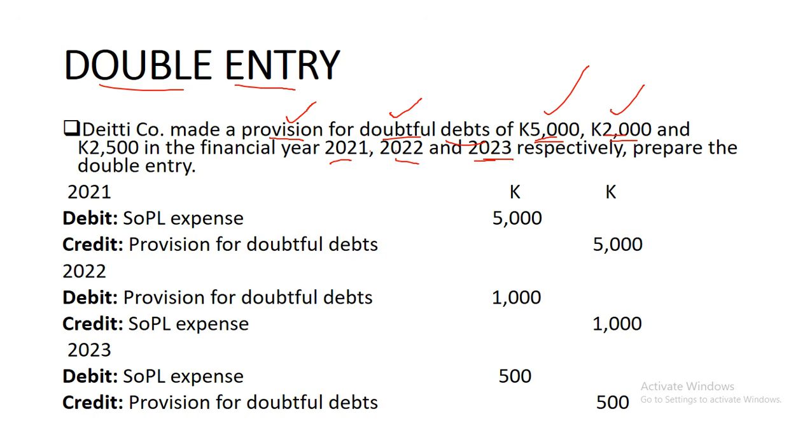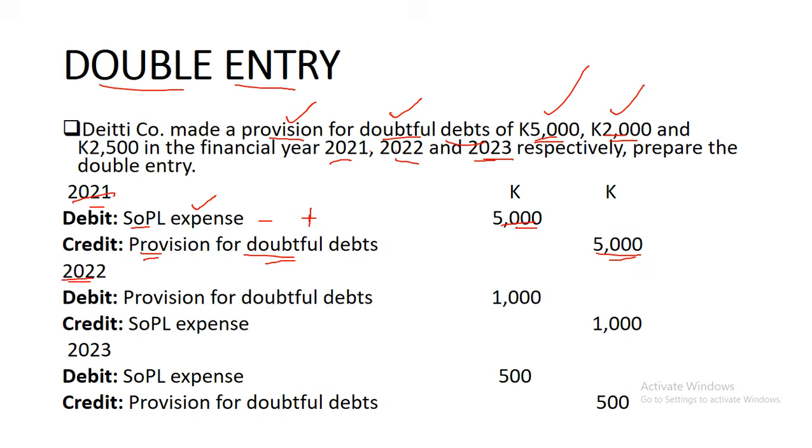So now, how do we carry out the double entry? In the first year, 2021, we need to debit the statement of profit or loss. Remember, debit is a minus in the statement of profit or loss, and credit is a plus. So this is how things are arranged in the statement of profit or loss. So you debit the statement of profit or loss with 5,000, and then you credit the provision for doubtful debts with that 5,000, right?